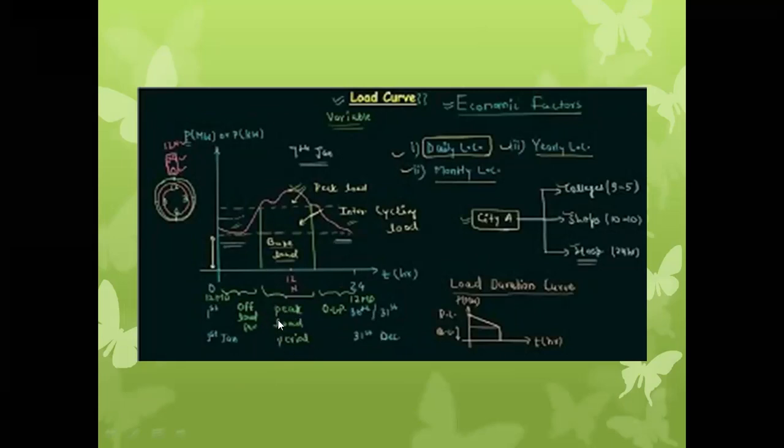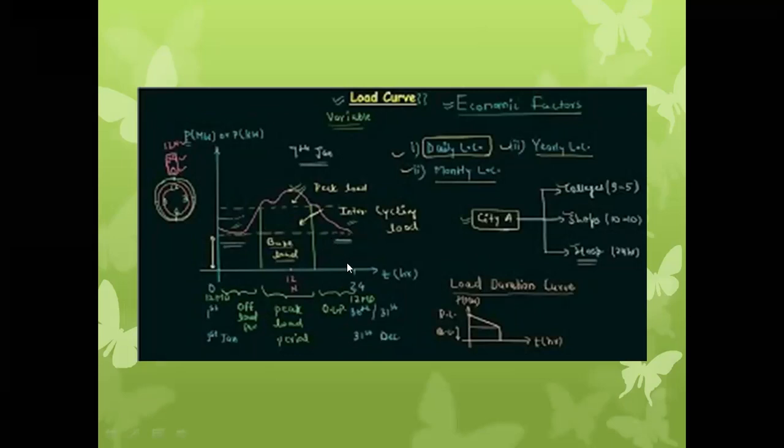Okay, peak load period. During the peak load period, the power plant observes the highest load. After 5 p.m., all the offices, schools, colleges, small commercial buildings, and hospitals are shut down or closed, so their load gradually decreases.